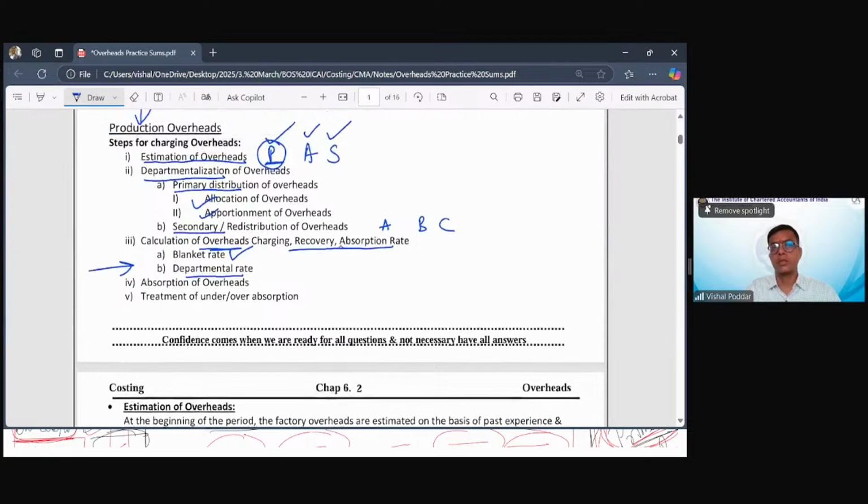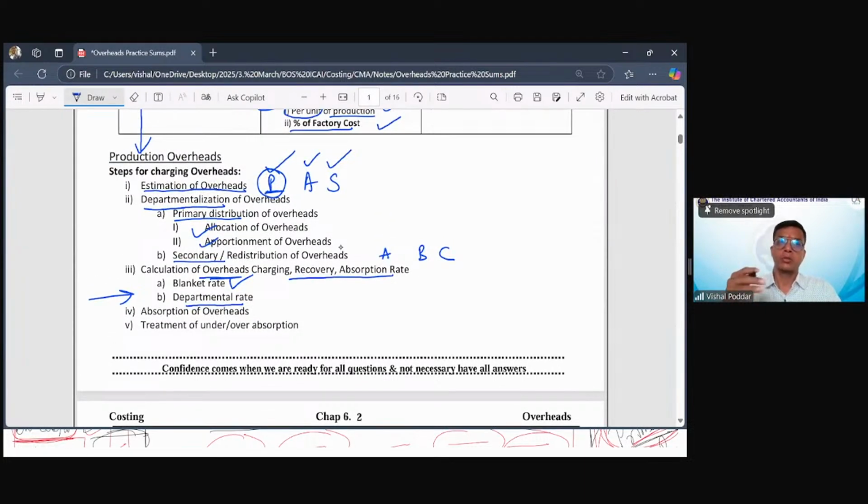So this is the theory version of the practical part. In case you get a theory question, what are the steps for charging production overheads? You know what these steps are. That is what we do in practical.